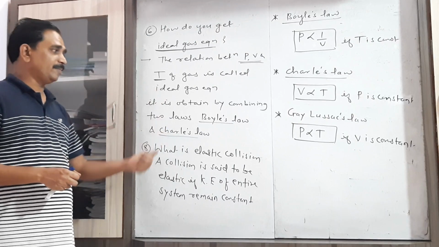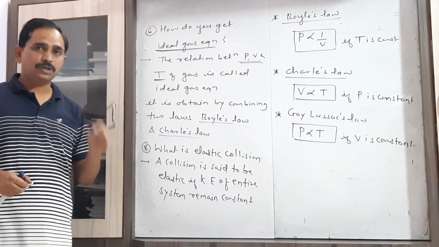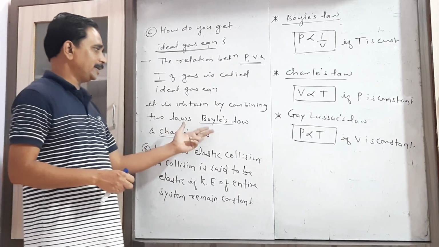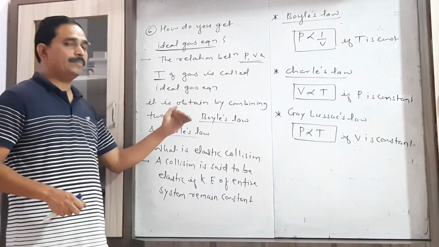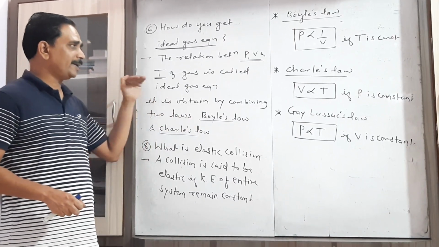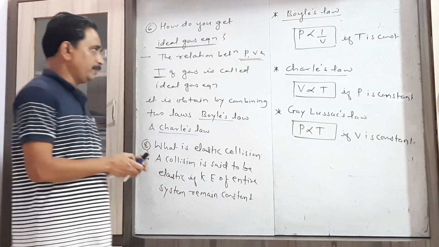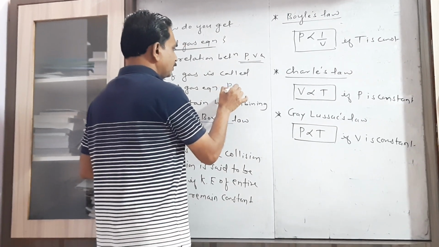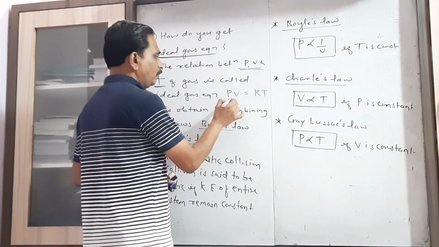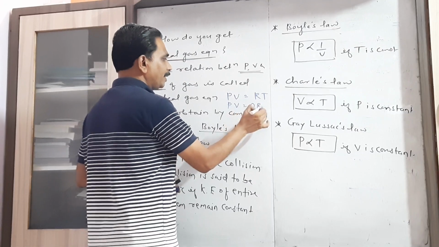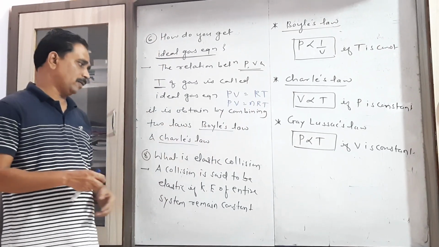Now let us just remember, we can obtain the ideal gas equation by using which two laws? That is Boyle's law and Charles law. It is simply the relation between pressure, volume and temperature of a gas, and it can be obtained. All of you know the ideal gas equation for 1 mole is PV equal to RT, and for n mole it is PV equal to nRT. Now we have to derive this ideal gas equation later on.